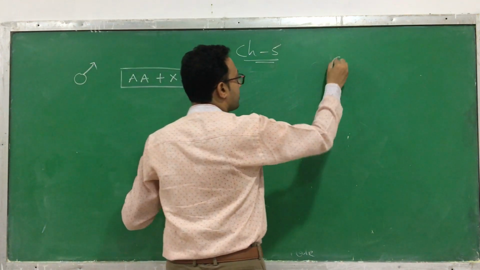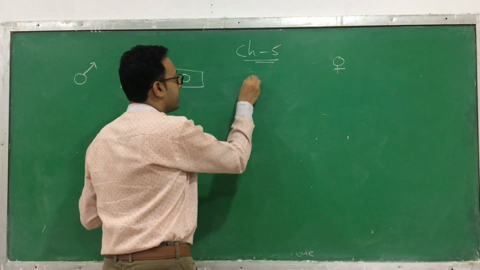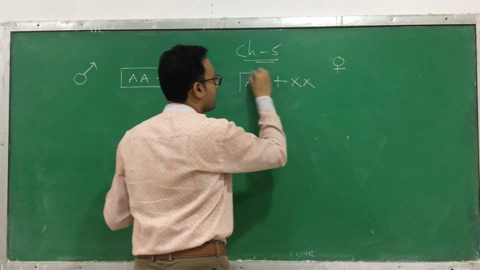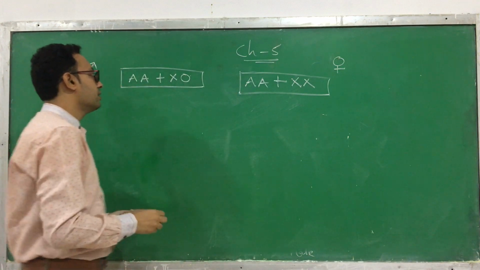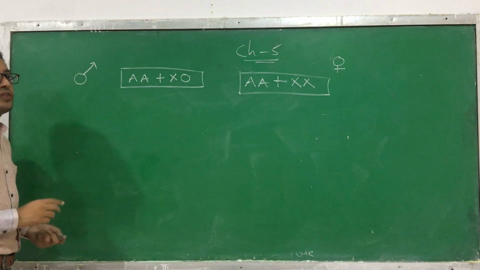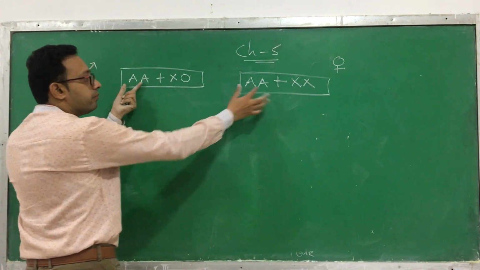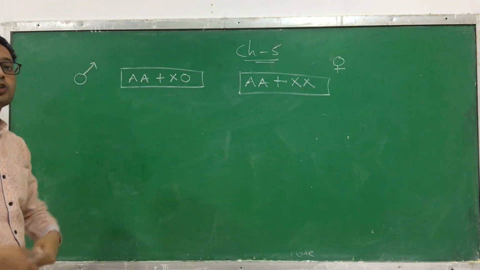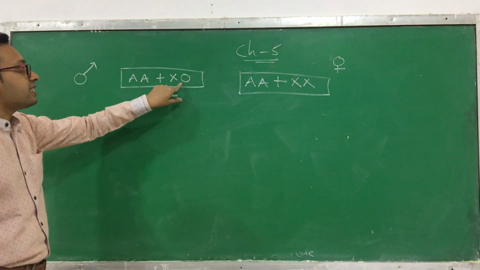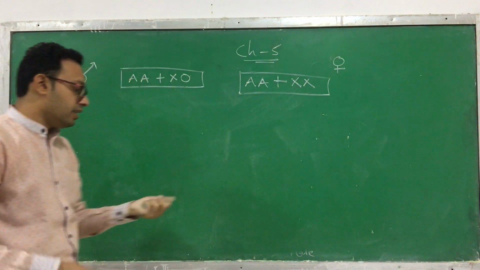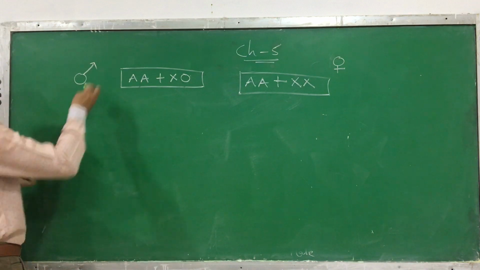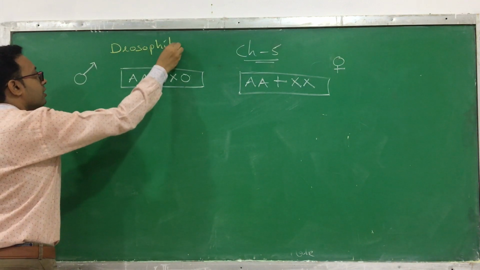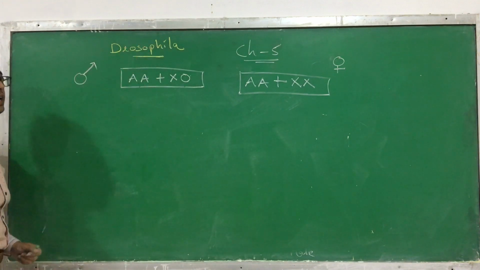Now the female of Drosophila has chromosomes AA plus XX. Okay? Clear? So see here, the autosomes are the same, but the allosomes are different. In a male it is XO, in a female it is XX. This is an example of Drosophila, and usually it is found in most insects. Okay, XO and XX type.